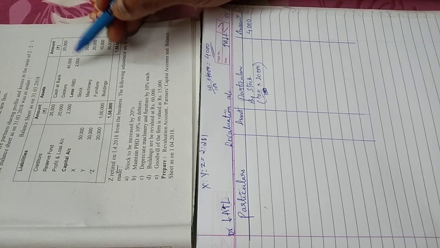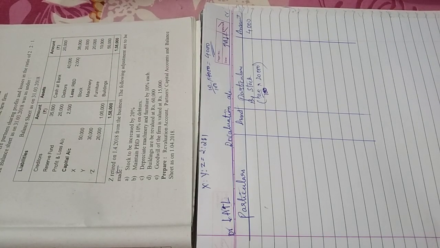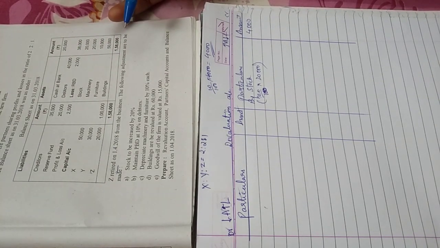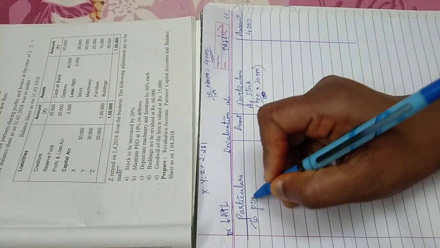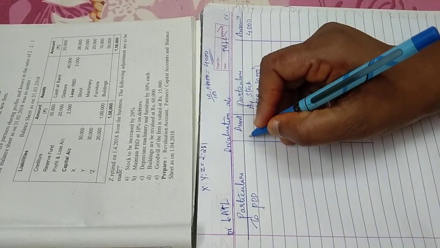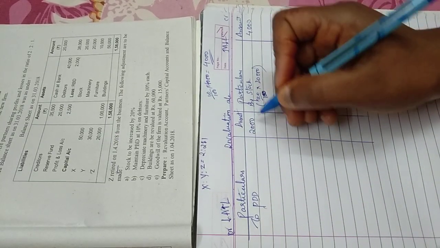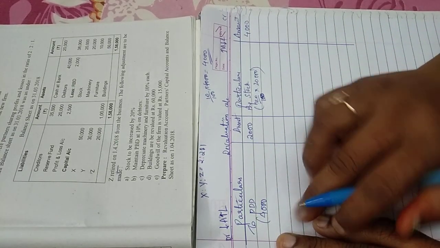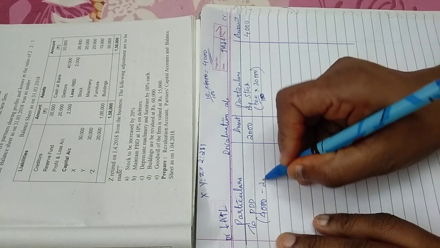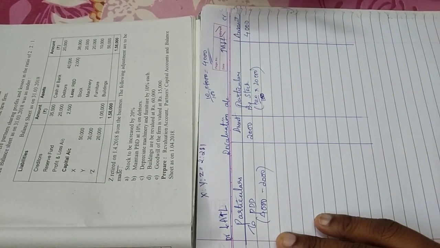So I should increase it by another 2,000. When PDD has to be increased, I take this side, so you will write to PDD 2,000. I have to maintain 4,000, but they've already maintained 2,000, so I put another 2,000 inside.